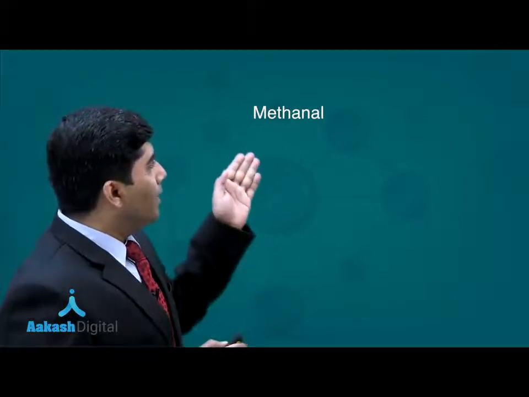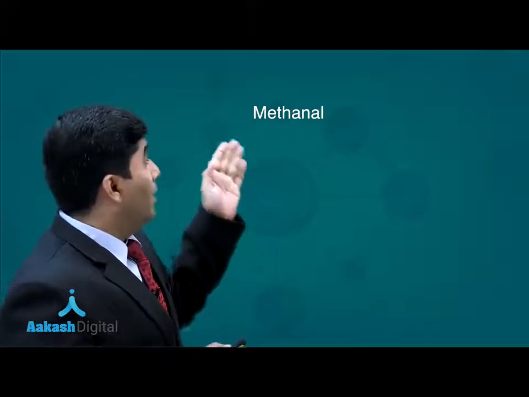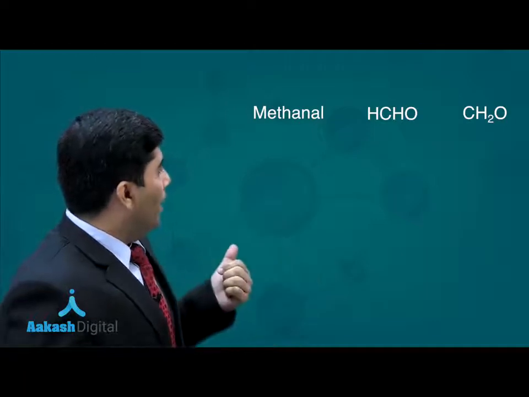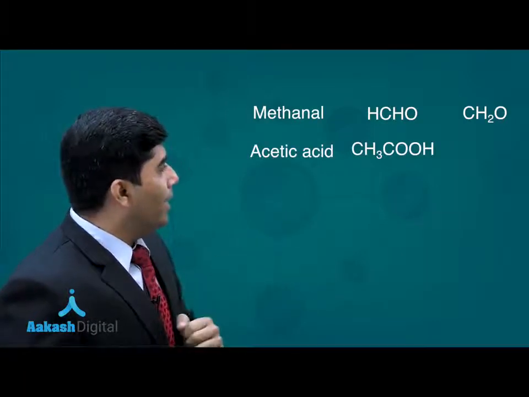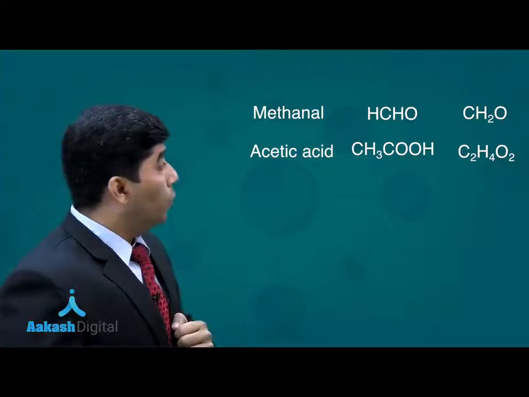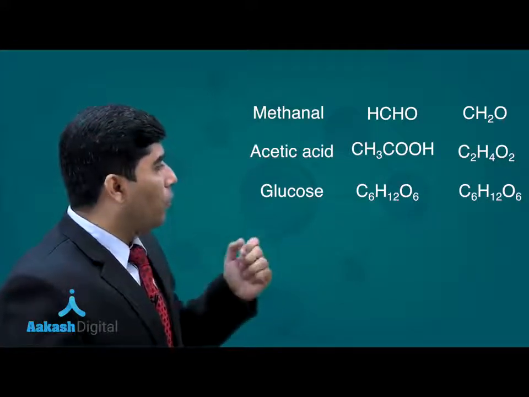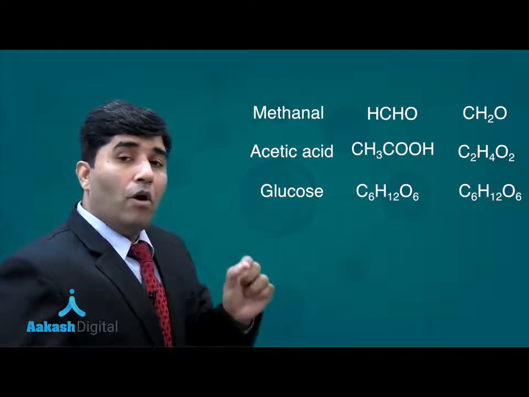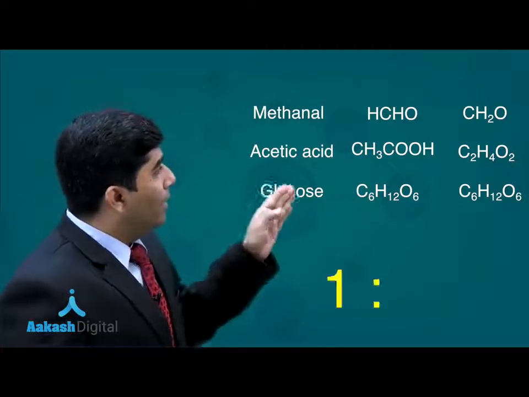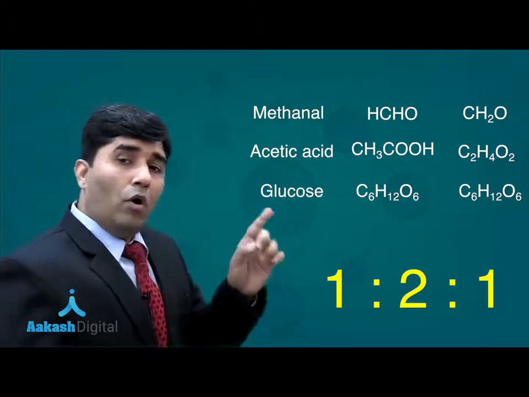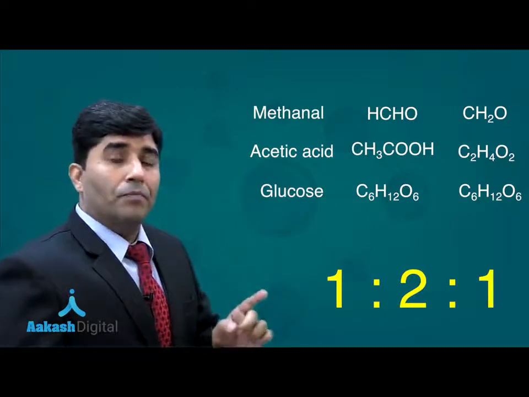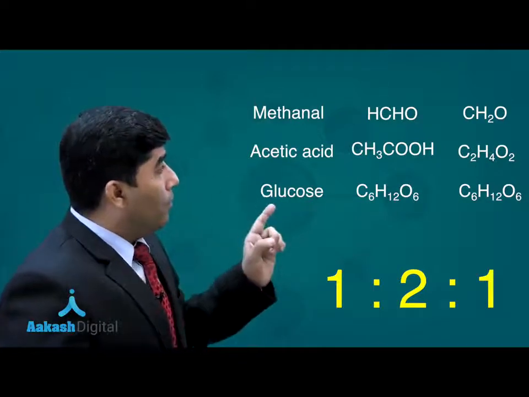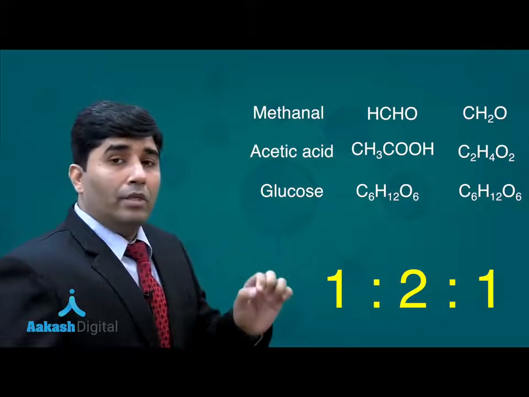Formaldehyde, HCHO, which can be written as CH2O, acetic acid, which can be written as C2H4O2, and glucose: since the ratio of the moles of each element is 1:2:1 in all these three compounds, the percentages of the elements will be equal in all three compounds.